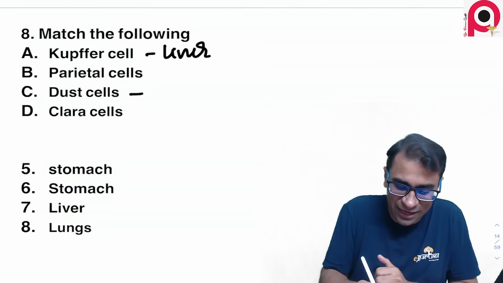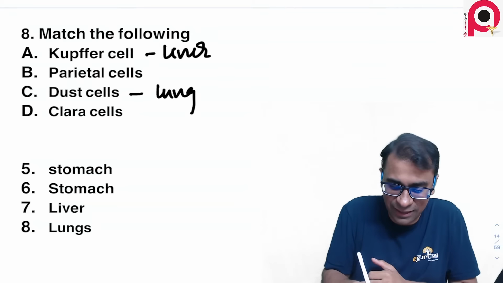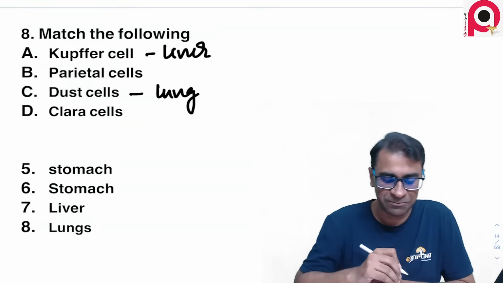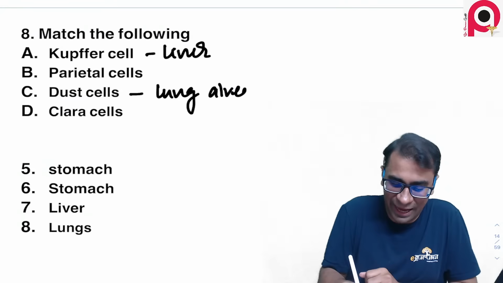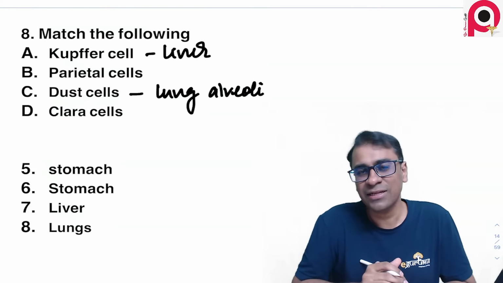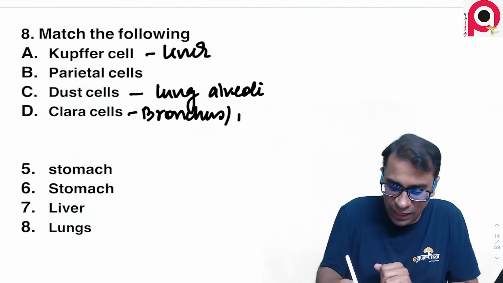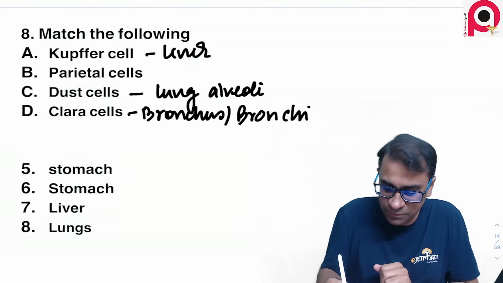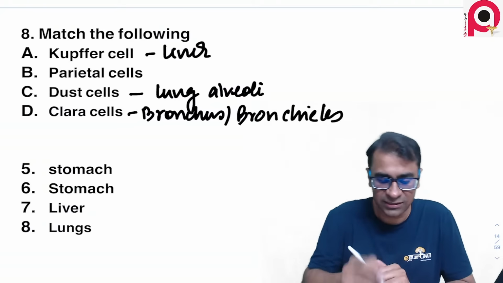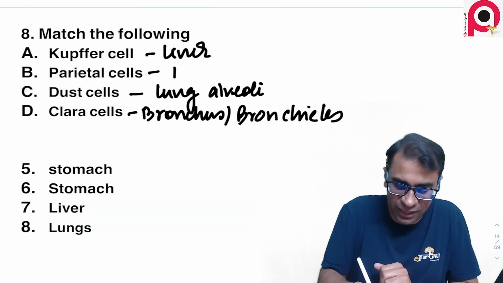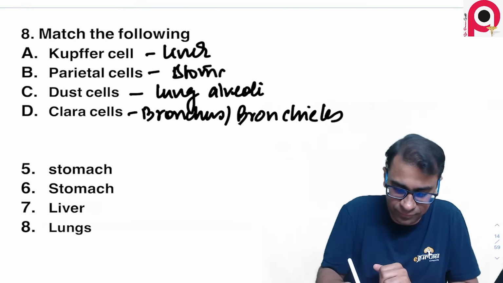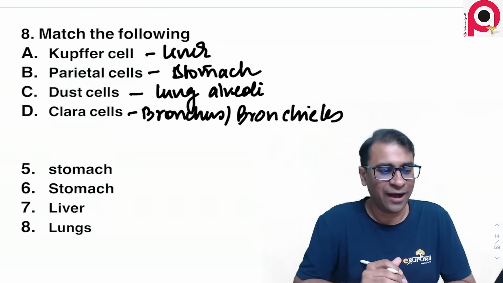The dust cells are in the alveoli of the lungs. Okay, Clara cells are often in the bronchus and the bronchioles. The bronchus and the bronchiole especially have the Clara cells, and parietal cells actually are in the stomach. Okay, parietal cells actually are in the stomach.